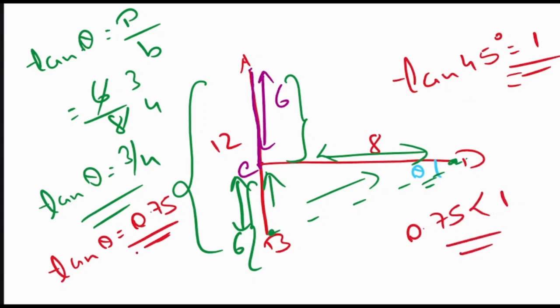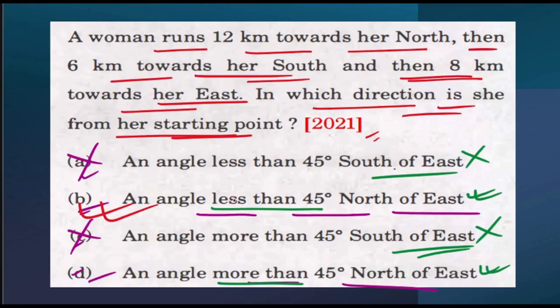That means this theta value will be less than 45 degree. Because if it was more than 45 degree, then this value would have been greater than 1. But what we are seeing here is that the value is less than 1. So this value of theta will always be less than 45 degree. From here, we can conclude that the angle less than 45 degree is the correct option. I hope you understood this particular thing. Now, let's move on to the next question.